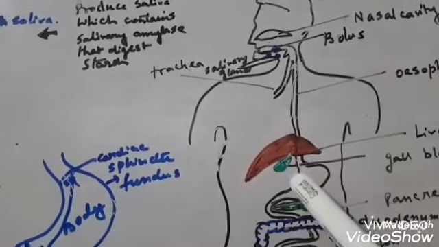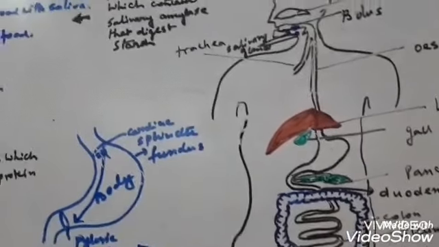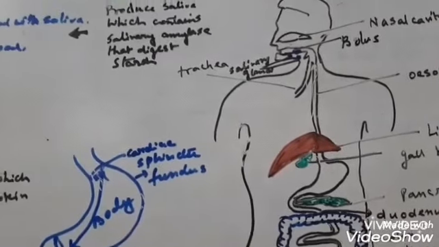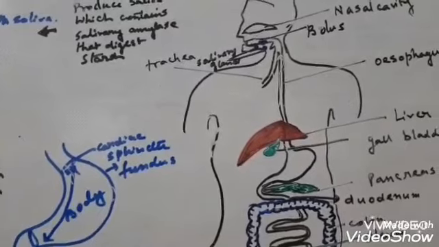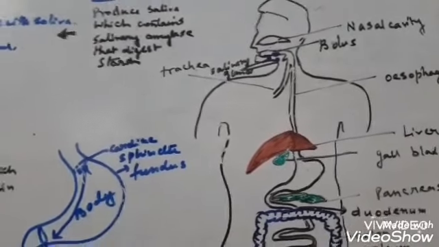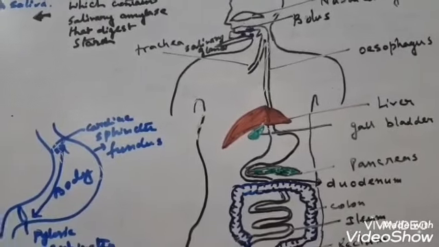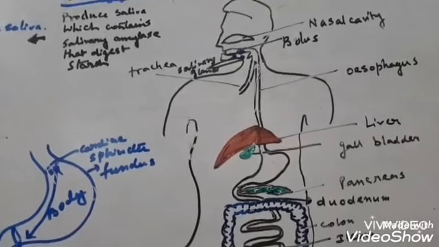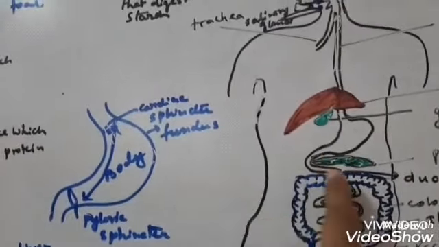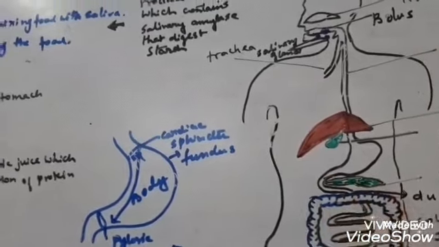So you see, the liver sends the bile produced by it to the gallbladder, and from the gallbladder it passes to the duodenum. Here the pH of the duodenum is basic because of the bile, because bile is a basic, alkaline juice. Now this is the shortest portion of the small intestine, only 25 centimeters in length. It's a C-shaped structure, within which the pancreas is located.